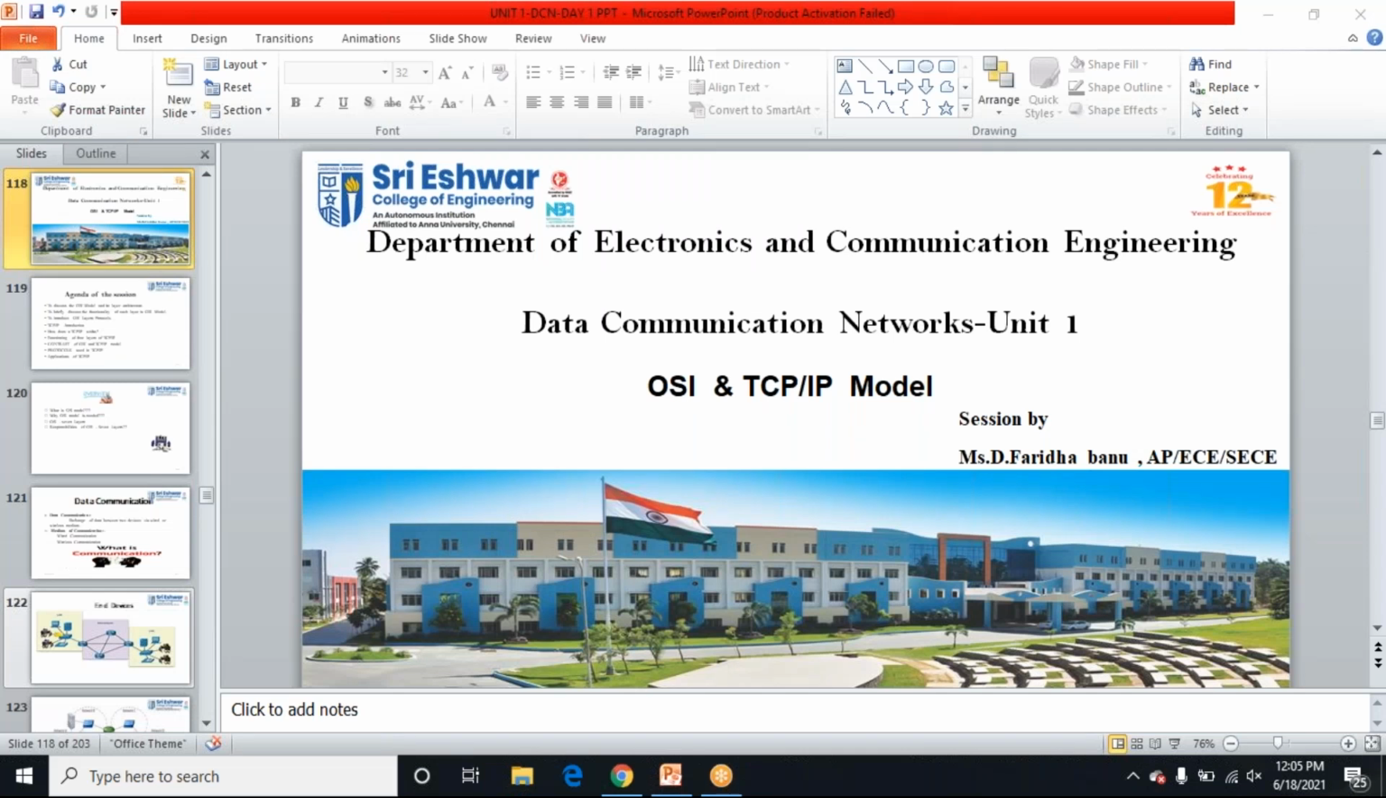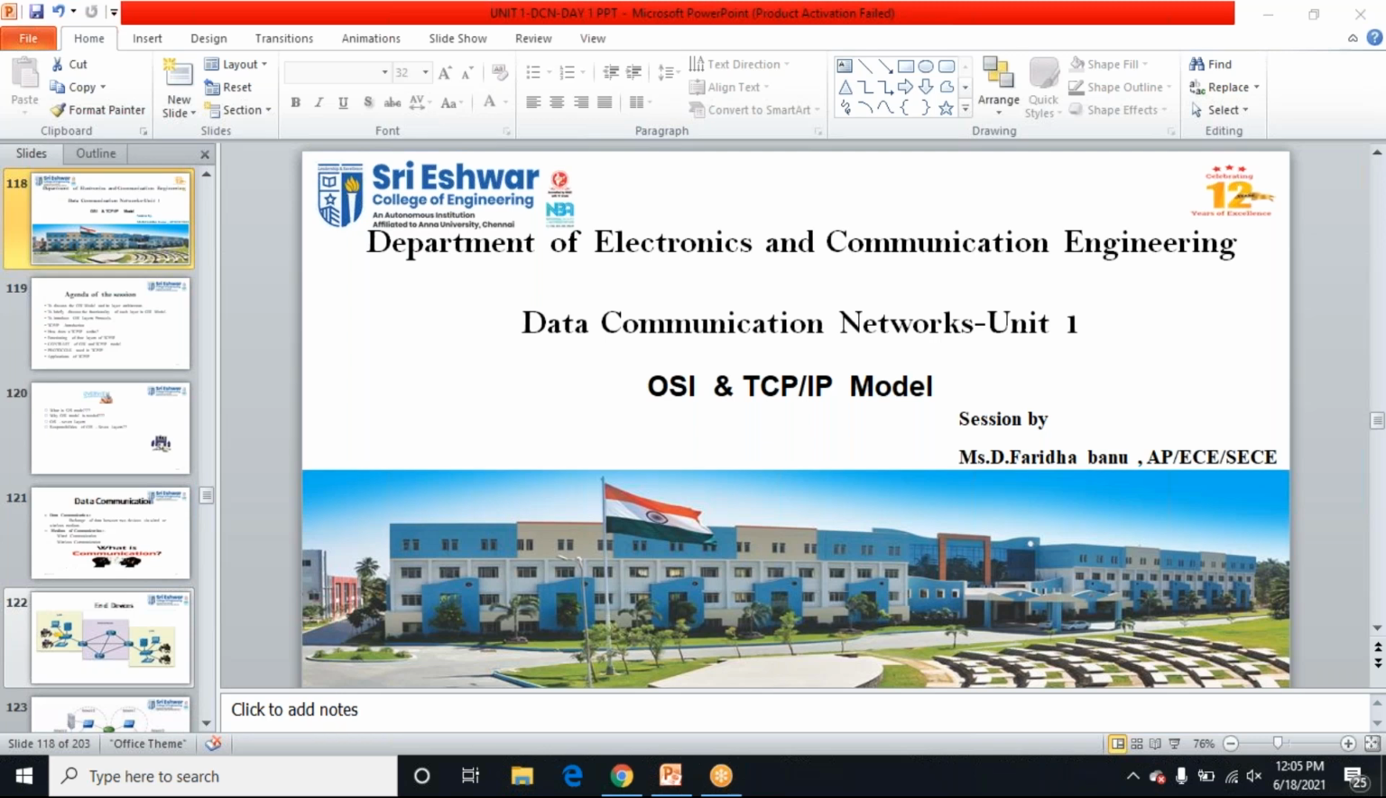Good afternoon, students. Today's class we are just going to see the OSI layers, that is Open System Interconnect layers. That is, we are going to see the TCP/IP model. What is the model used for our internet? We are going to see the basic layers and the functions of each and every layer. Just we are going to learn in this class.